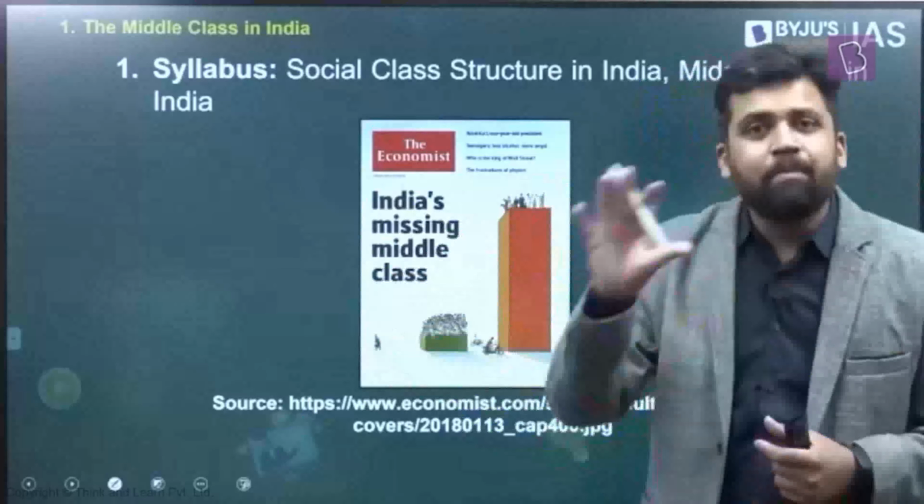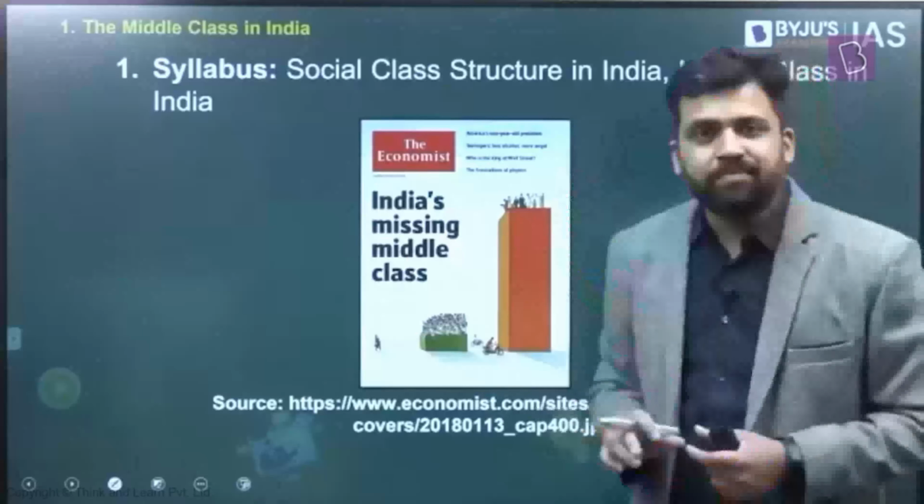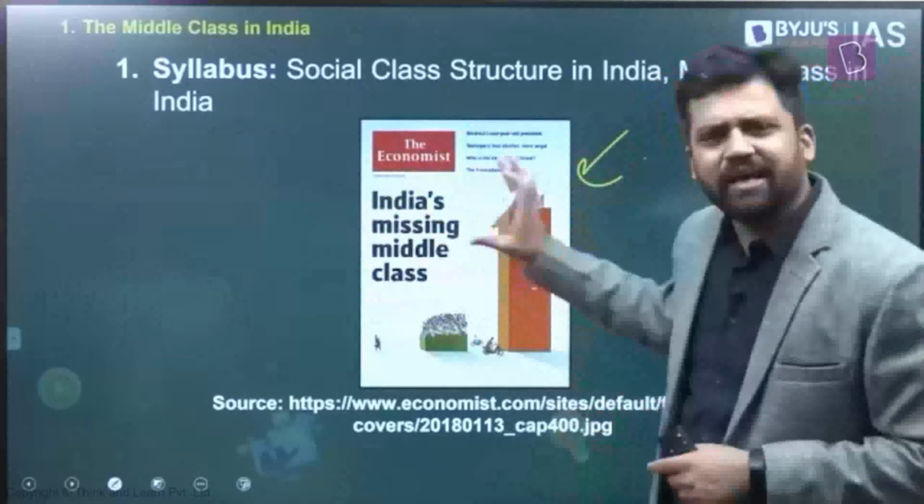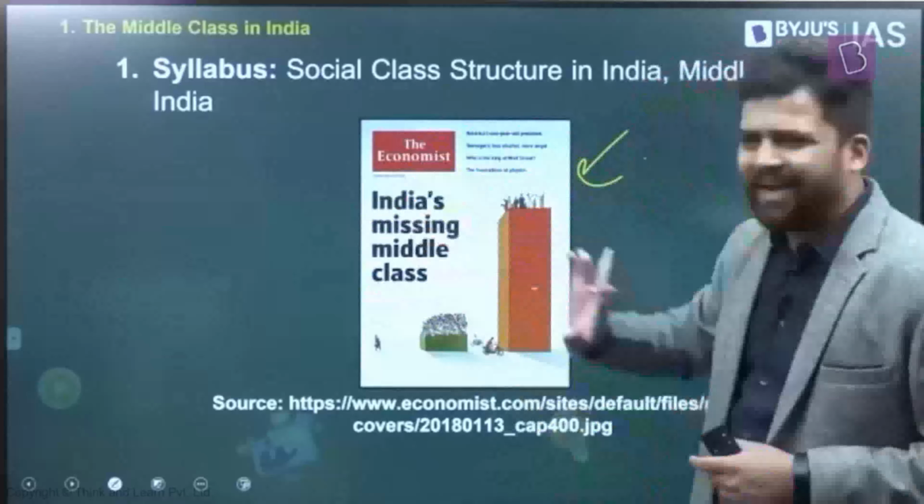And the last part will be what is the impact of the pandemic on the middle classes. But before I start, I just want to show you one image. This is from the magazine The Economist, and this again is not a very recent photo. Maybe it is like 2-3 years old, right? I think 2018 or 19 it was published.